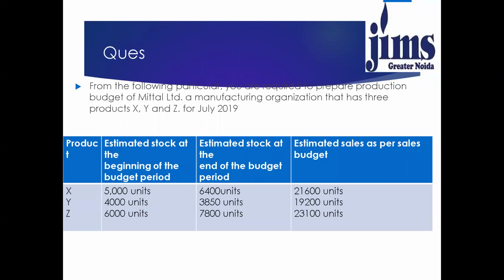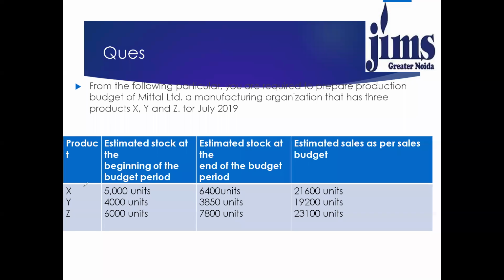Now following information is given and you are required to prepare the production budget of Mittal Limited, which is a manufacturing organization that has three products named Product X, Product Y, and Product Z for July 2019.